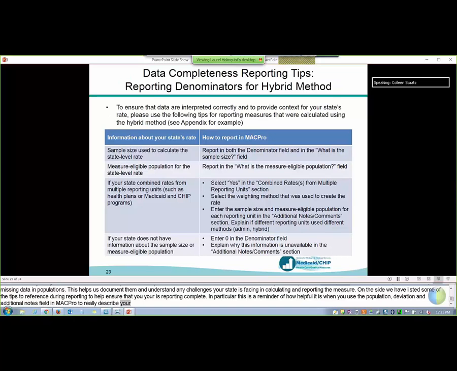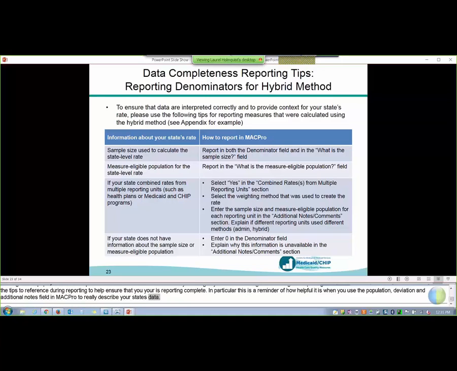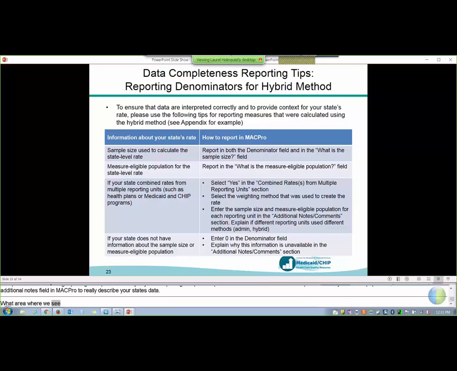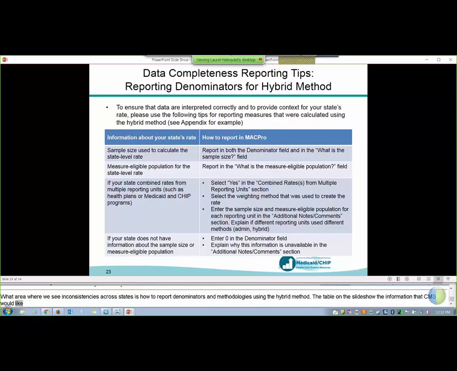So one area where we see inconsistencies in reporting across states and where we've received a lot of questions from states is how to report denominators and methodology for measures that were calculated using the hybrid method. So the table on this slide shows the information that CMS would like to collect for all of these measures that are based on hybrid data in the first column. Then the second column indicates how your state can provide the information in MACPRO.